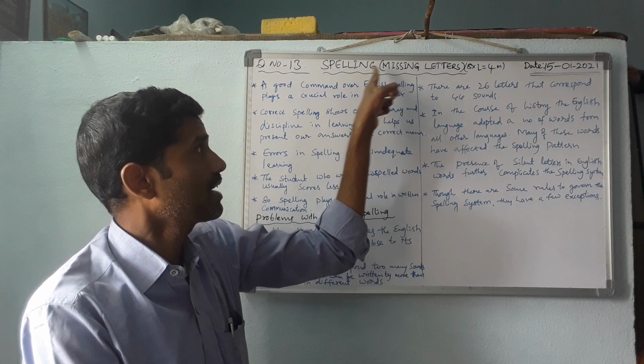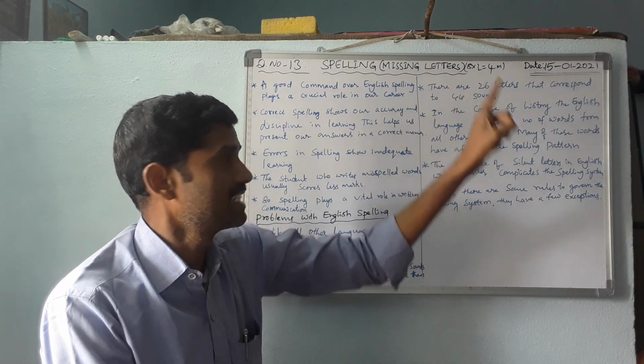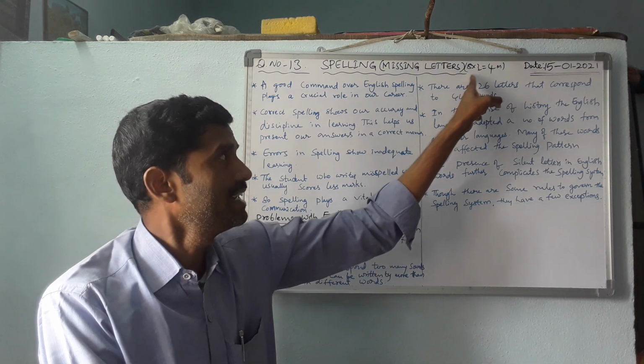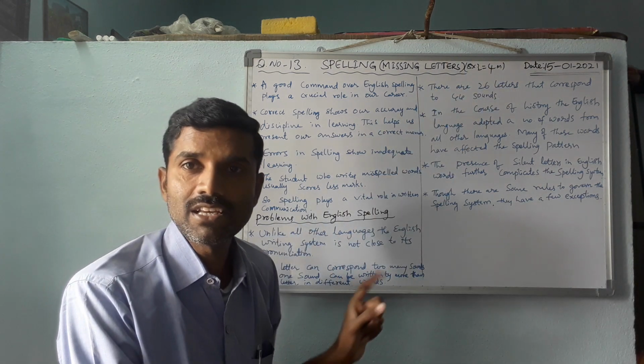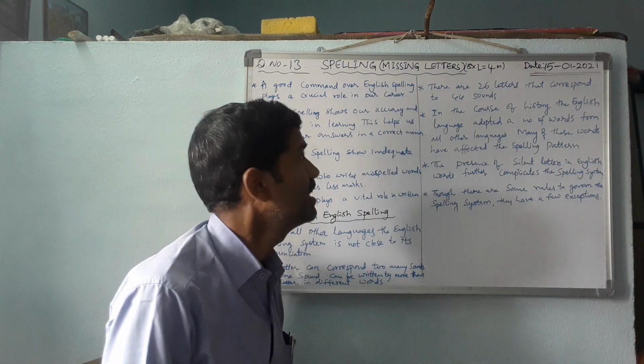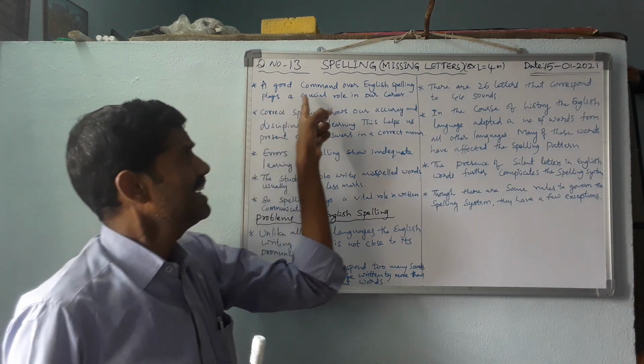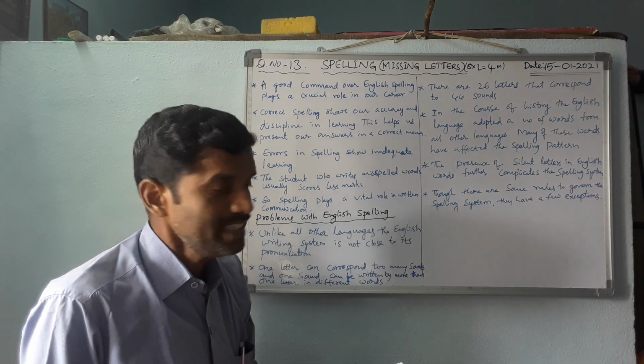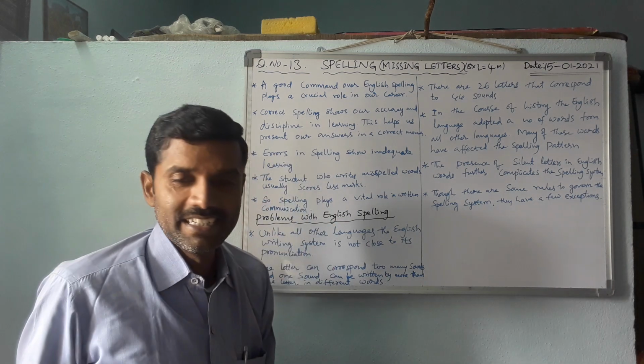Number 13 is spelling, and it is also called missing letters. The same 10 questions are given in the examination. We have to write any 8. Each question carries half mark. Totally, this is also a 4 marks question. A good command over English spelling plays a crucial role in our career.